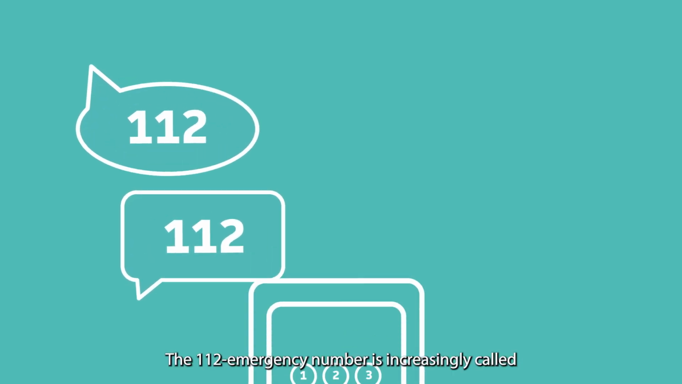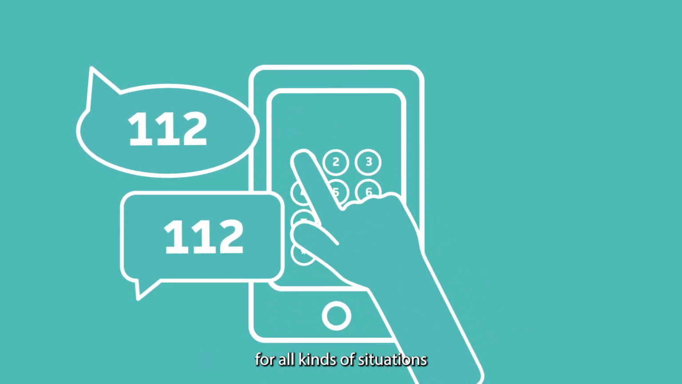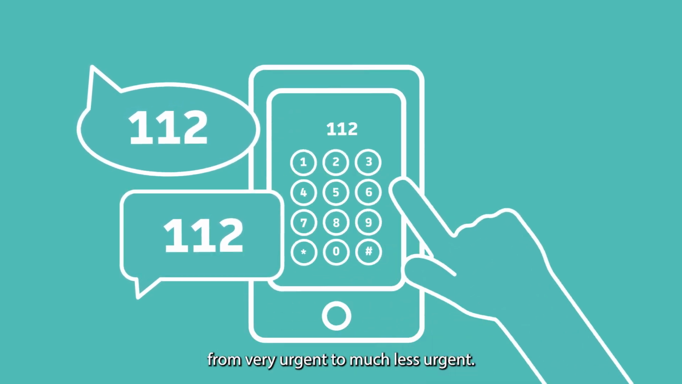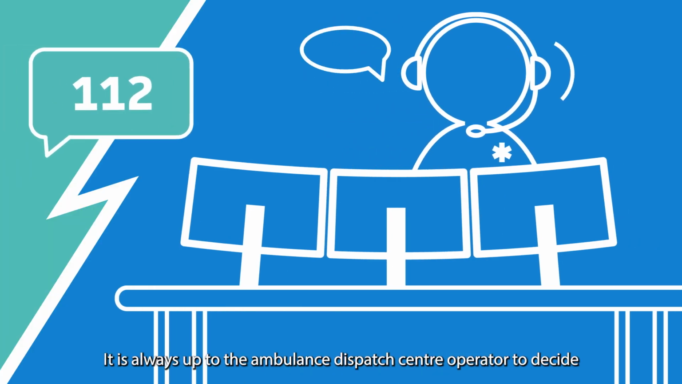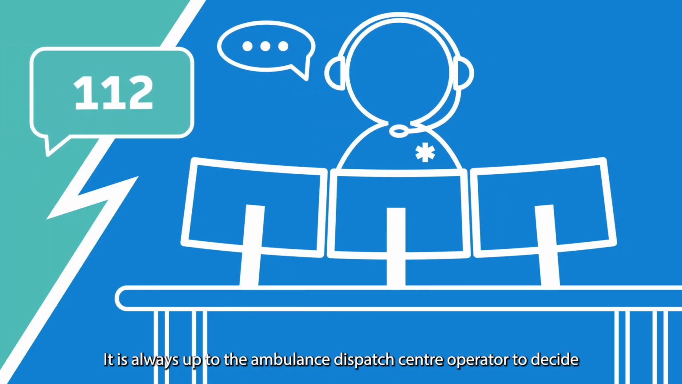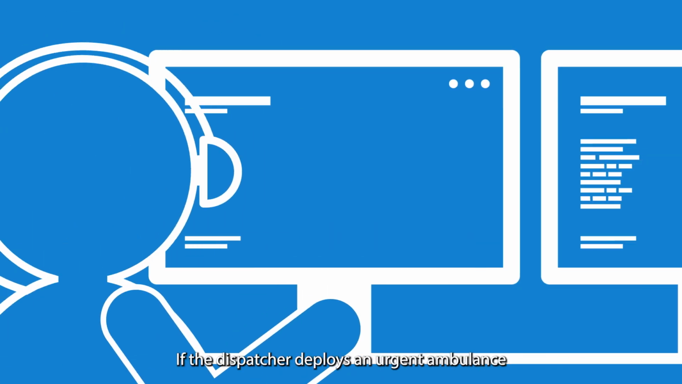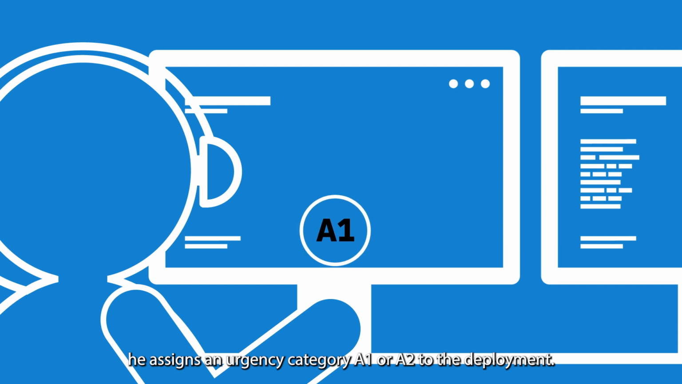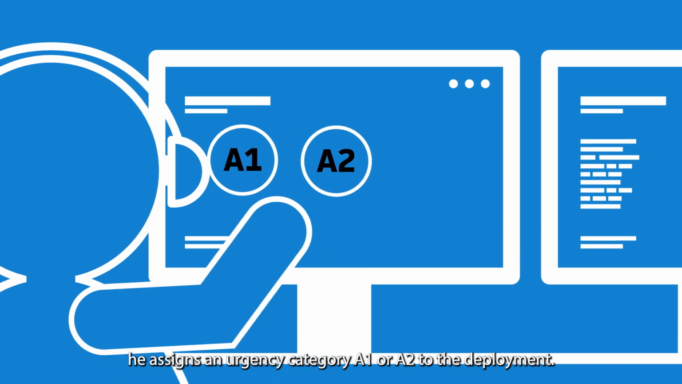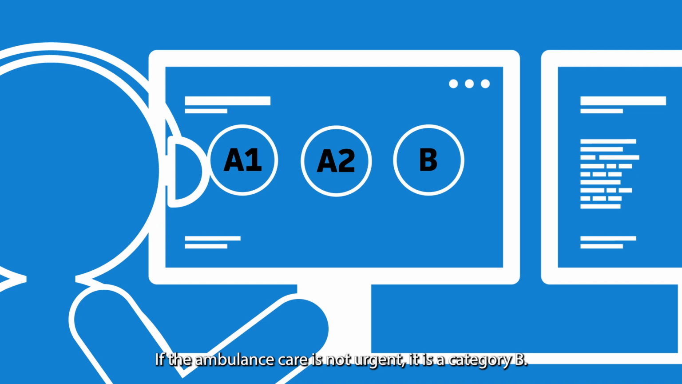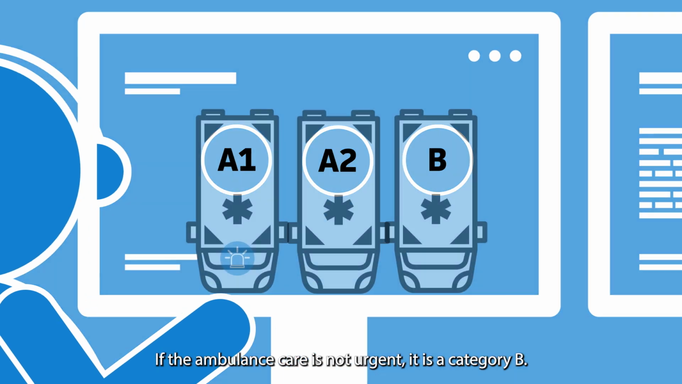The 112 emergency number is increasingly called for all kinds of situations, from very urgent to much less urgent. It is always up to the ambulance dispatch center operator to decide whether acute care is needed, in what form, and how quickly. If the dispatcher deploys an urgent ambulance, he assigns an urgency category A1 or A2 to the deployment. If the ambulance care is not urgent, it is a category B.